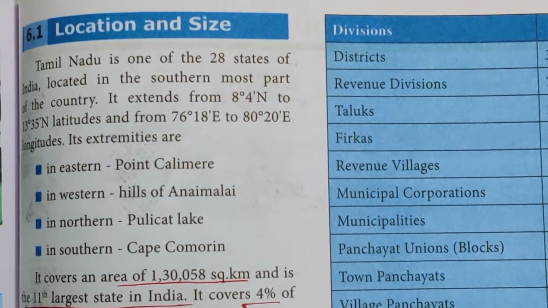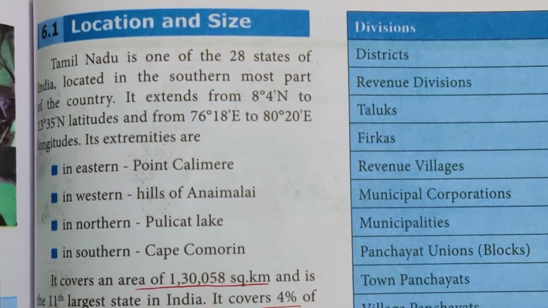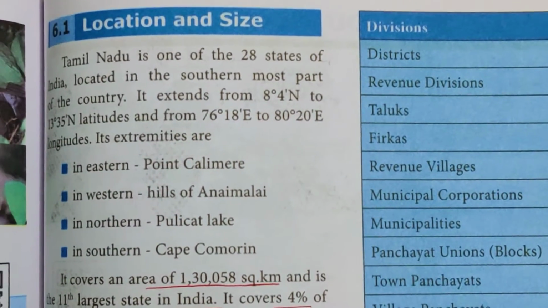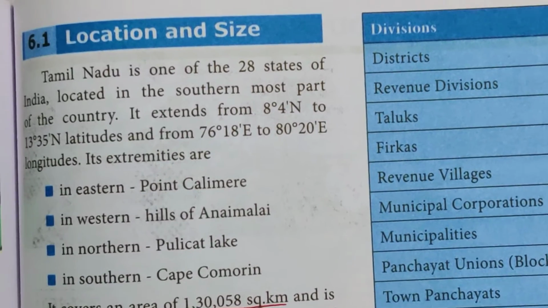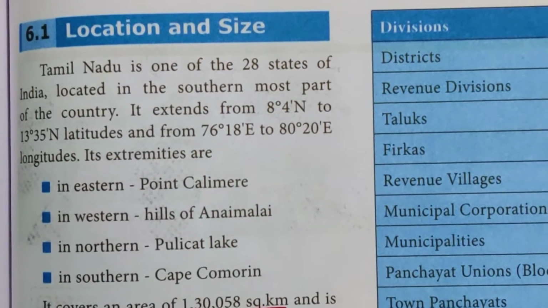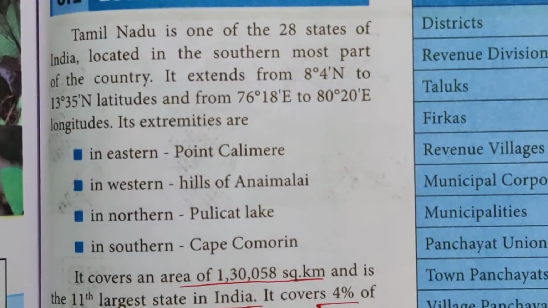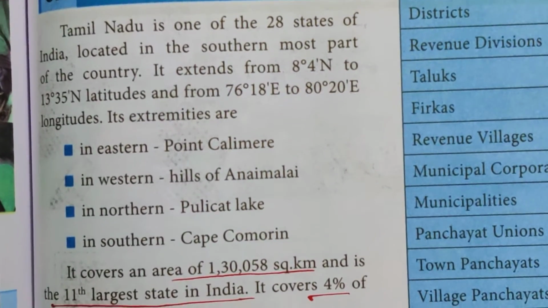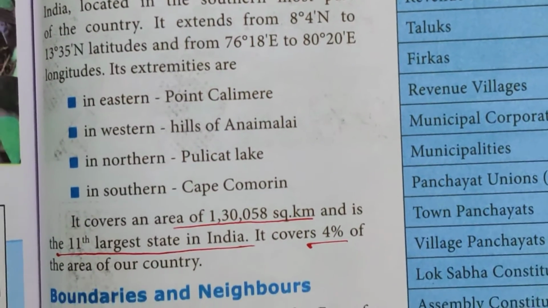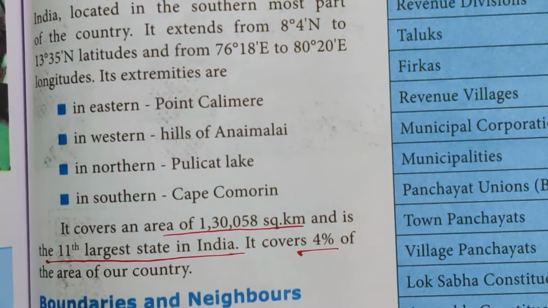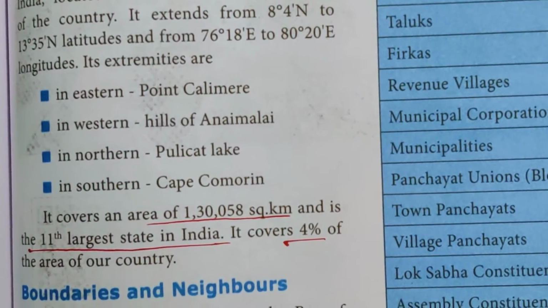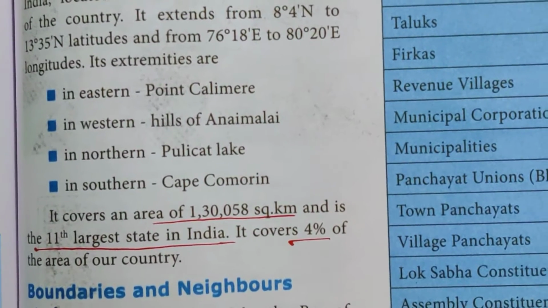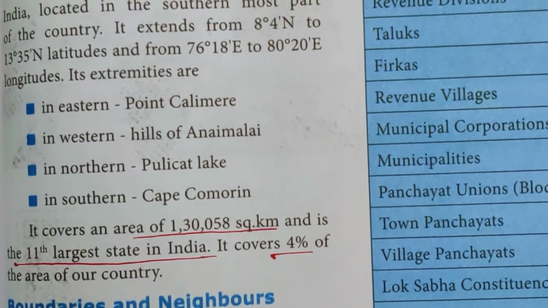It extends from 8 degree 4 minutes north to 13 degree 35 minutes north latitude, and from 76 degree 18 minutes east to 80 degree 20 minutes east longitude. Its extremities are: in the eastern border Point Calimere, in the western border the hills of Annamalai, in the north Pulicat Lake, and in the south Cape Comorin.